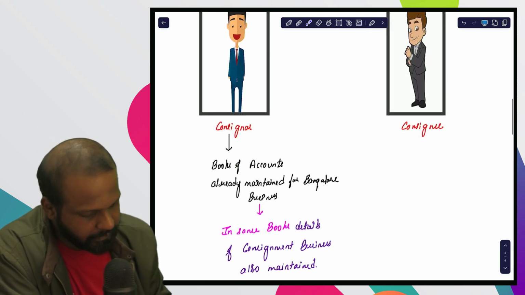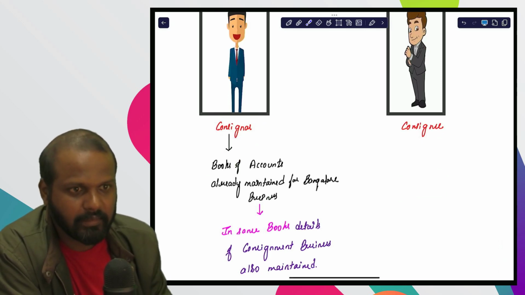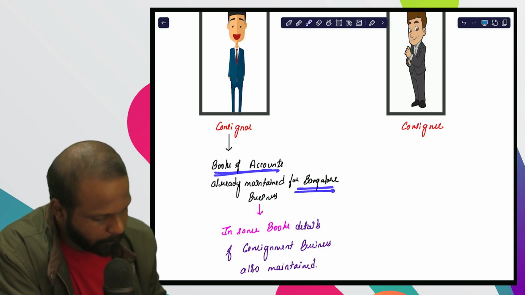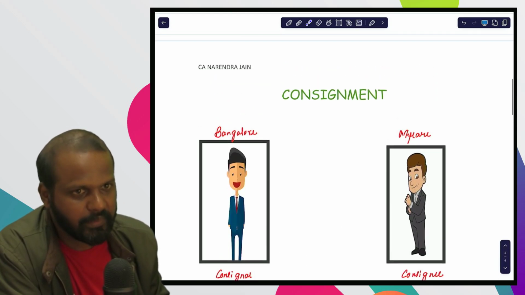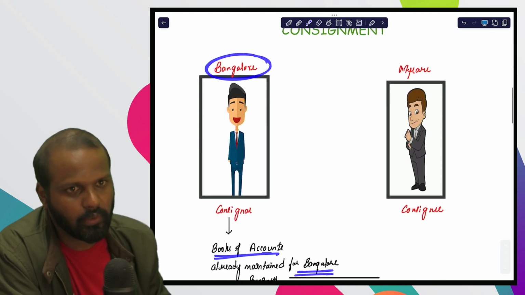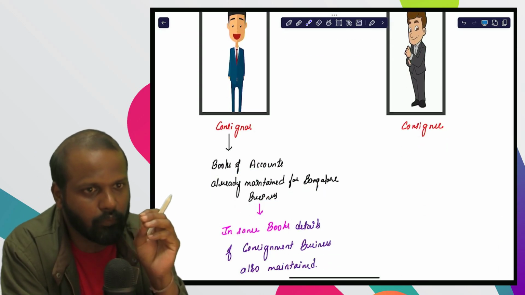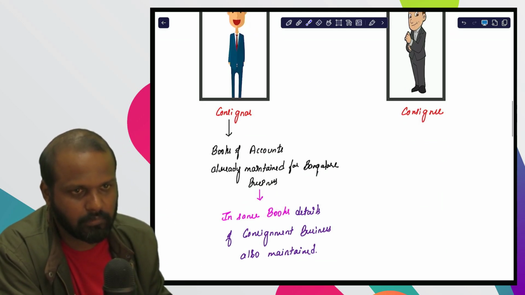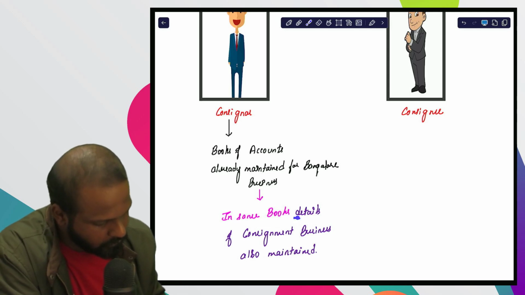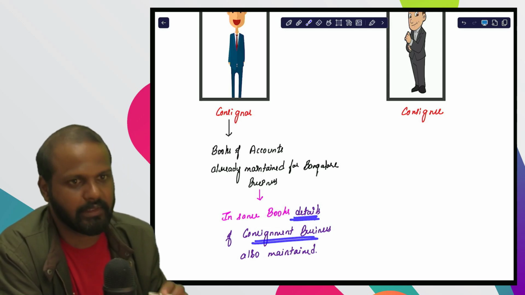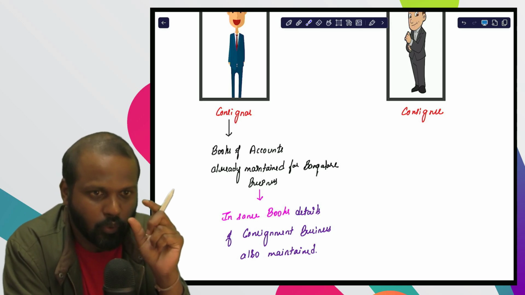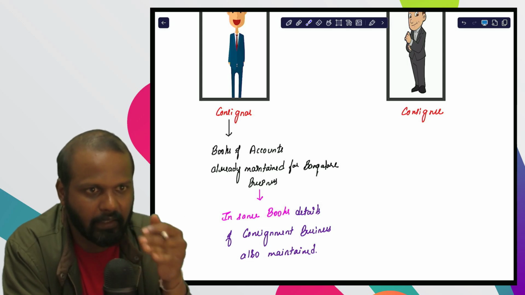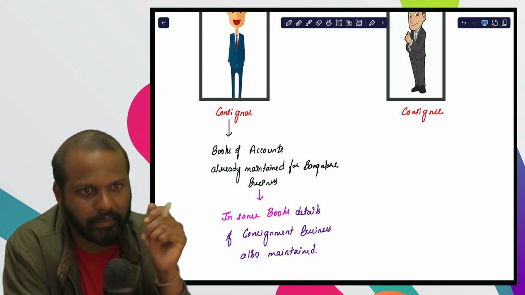Now what is the consignor going to do? The consignor is already having books of accounts maintained for the Bangalore business. The business which is already established in Bangalore already has some books of account being maintained. In the same books of accounts, he is going to maintain the details of consignment business. So in one set of books, you have details of Bangalore business as well as details of Mysore business, the consignment business.